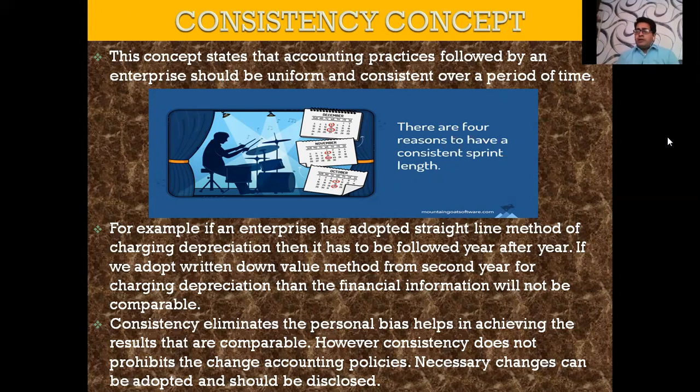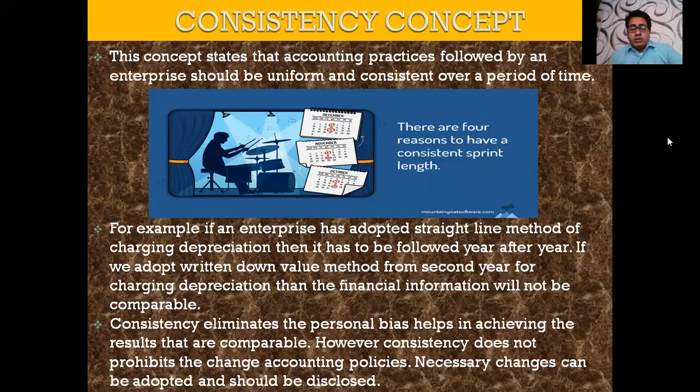For example, if an enterprise had adopted the straight line method of charging depreciation. Now student, depreciation, the term which you have studied in the first chapter, refers to the wear and tear of a fixed asset due to use, time and the obsolescence of technology. For depreciation we have two methods, straight line method and written down value method. If the company is following any one method, you are required to follow that method every time. And if you change that method, then you are required to change retrospectively and also give a disclosure that you have changed your method.